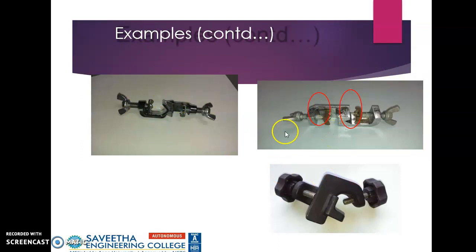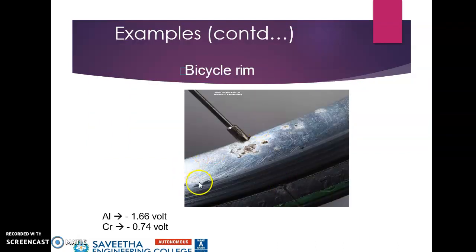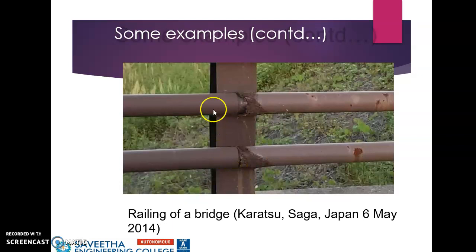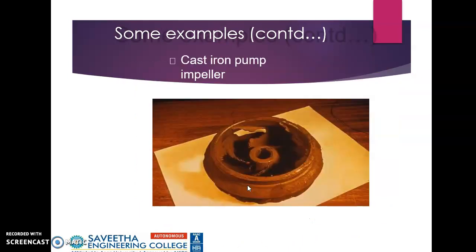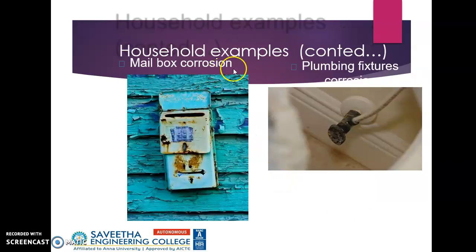And some of the examples where we could see corrosion in the lab. This is a bicycle rim, railing of a bridge, Karatsu, Saga, Japan, 6 May 2014. Cast iron pump impeller, household examples, postbox, plumbing fixtures.